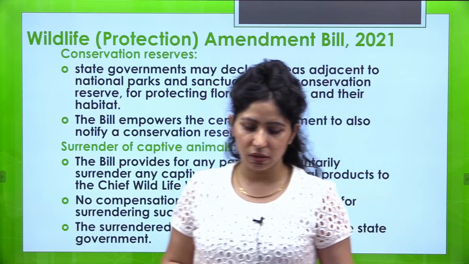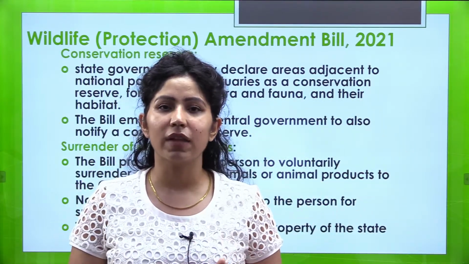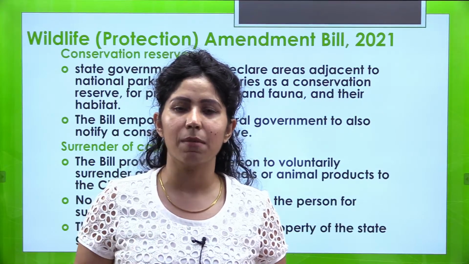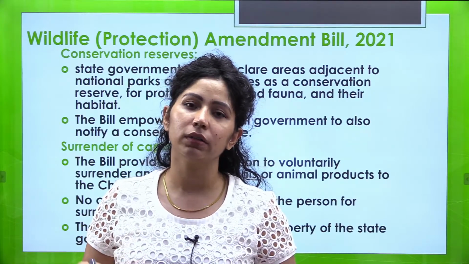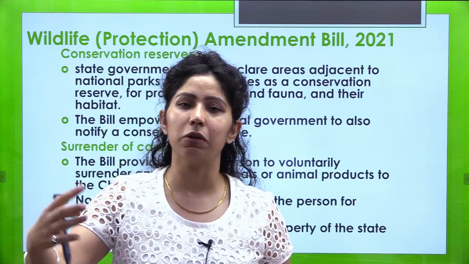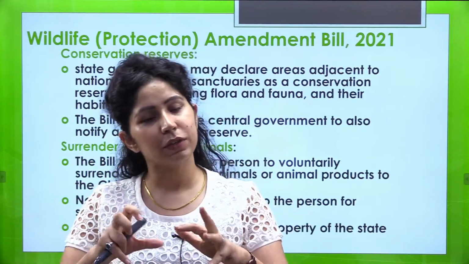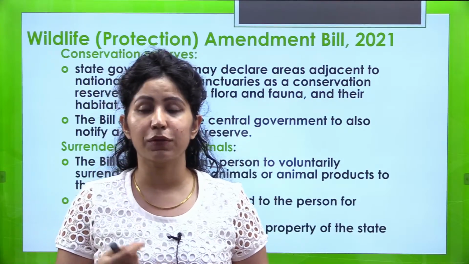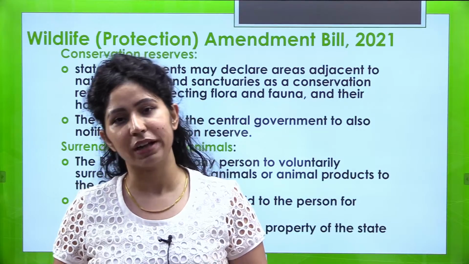Then conservation reserves. If there is any national park or wildlife sanctuary and the government of that state, for example, if you are in Punjab and the government of the state thinks that around this national park we want more protection, so for example, a 1 kilometer or 10 kilometer area can be declared as a conservation reserve. So that will be a protected area. Also, if the central government sitting in Delhi thinks that we want to protect this area in Punjab, the central government can also declare.